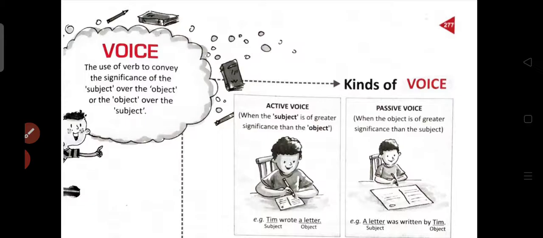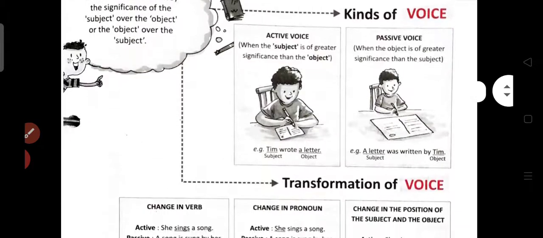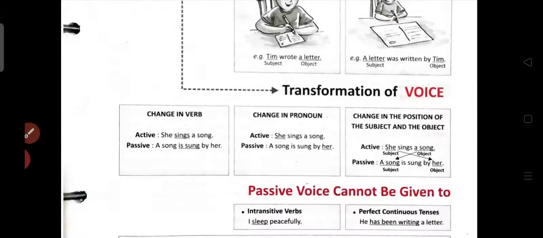And in passive voice, we have to convert object into subject and subject into object. That means in this passive voice, the voice is not of the speaker, the voice is of somebody else, right? As a letter was written by Tim, right? Whenever you are changing active to passive voice, you need to change subject into object and object into subject. That we'll discuss furthermore, that how we can transform the active into passive voice.